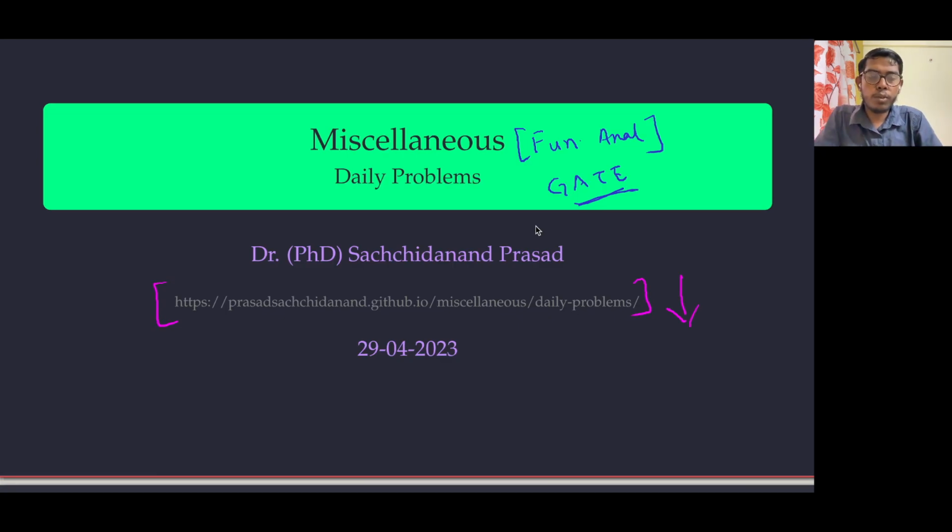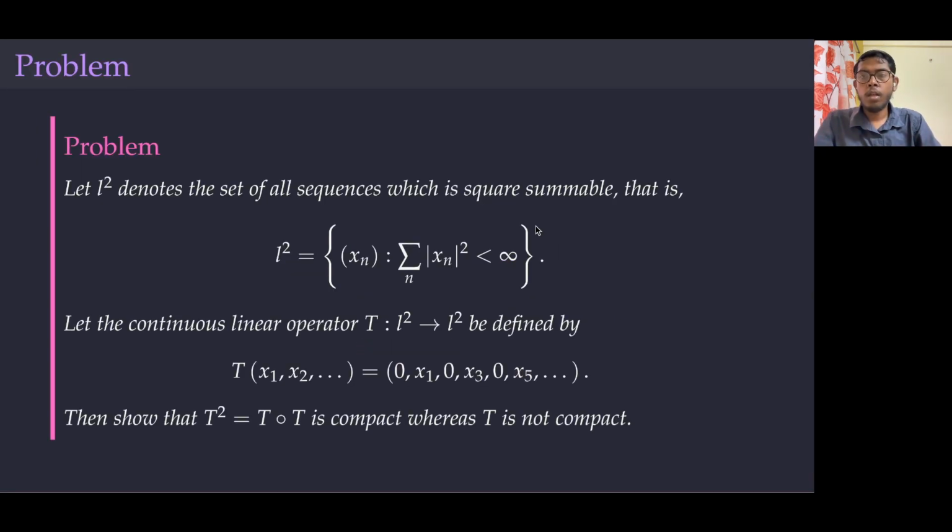Okay, let's proceed to the problem. Let L2 denote the set of all square summable sequences. What does that mean? L2 contains all the sequences such that if you sum the square of each xn, then it's less than infinity. For example, the sequence 1 by n. We know that the sum of 1 by n square is finite, so this implies the sequence 1 by n is in L2.